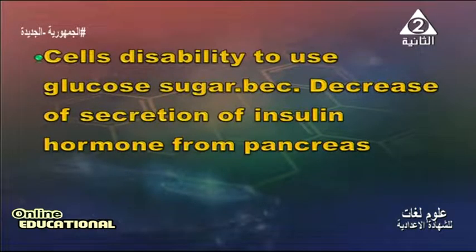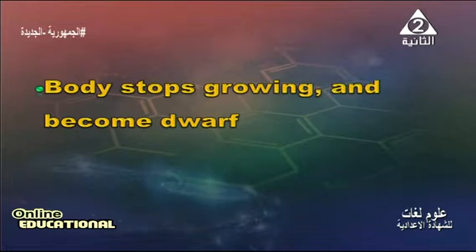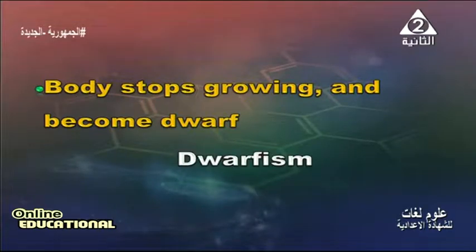Cells' disability to use glucose sugar because of decrease of secretion of insulin hormone from the pancreas. It is diabetes. Body stops growing and becomes dwarf. It is dwarfism.